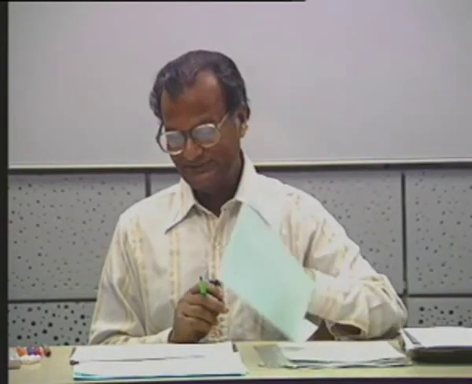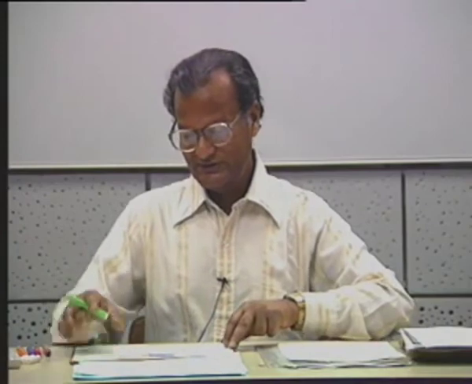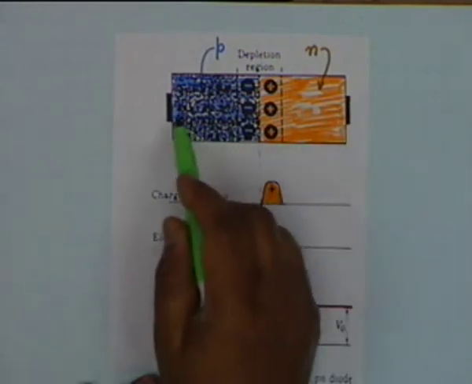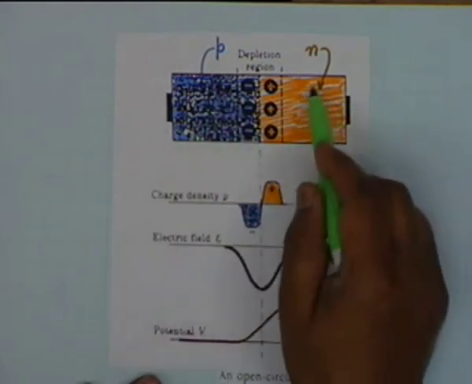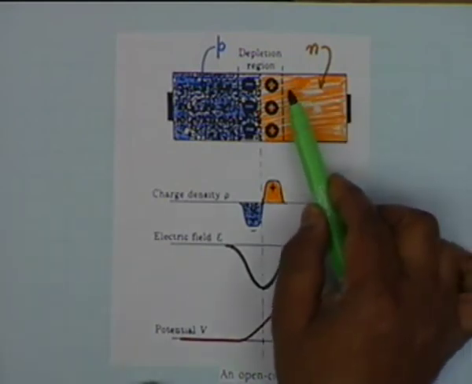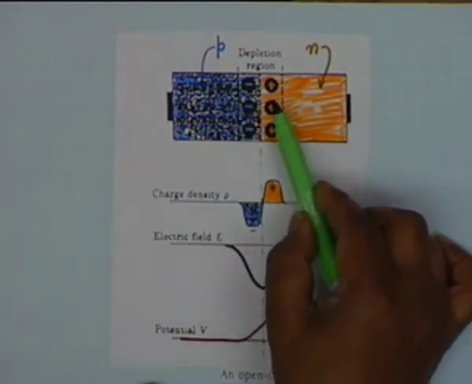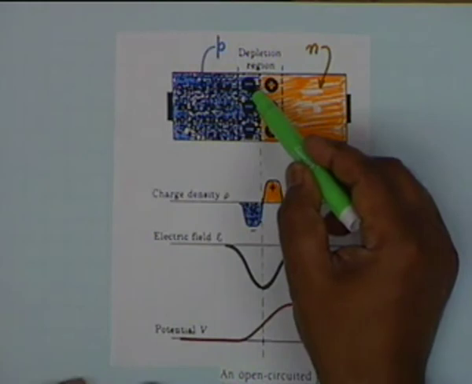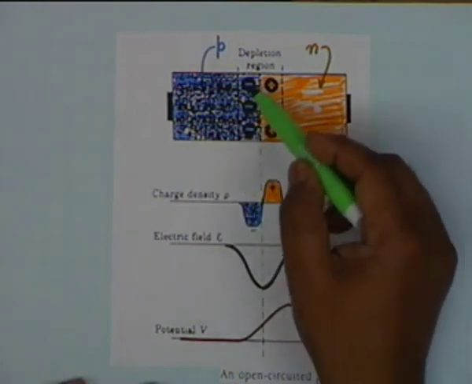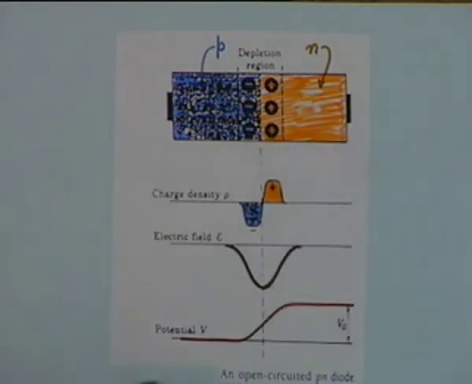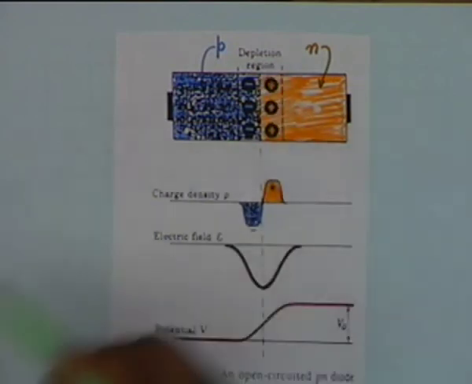Now look at this carefully. This slide shows, I shall read out what is written here, so do not worry about what is written here. This slide shows the same diode, you see this is the p-type region, this is the n-type region, and for simplicity I have shown the n-type region except the junction or the depletion region. This is the depletion region. From here to here is the depletion region. There are bound negative charges here, minus, minus, minus. There are bound positive charges here, plus, plus, plus. So there is a charge separation causing a depletion.